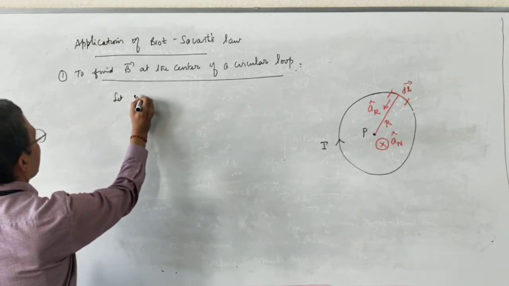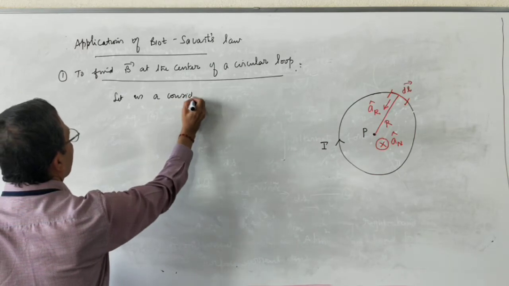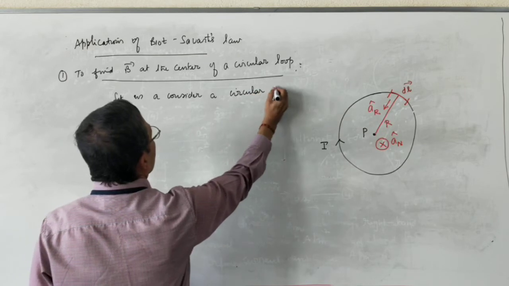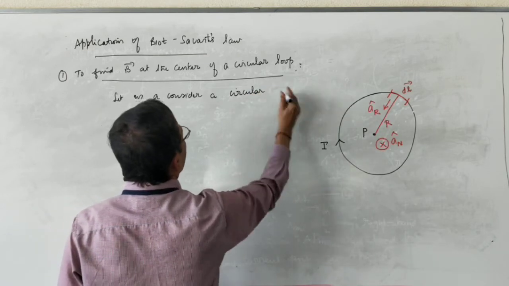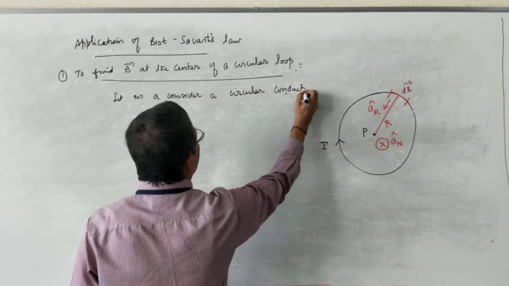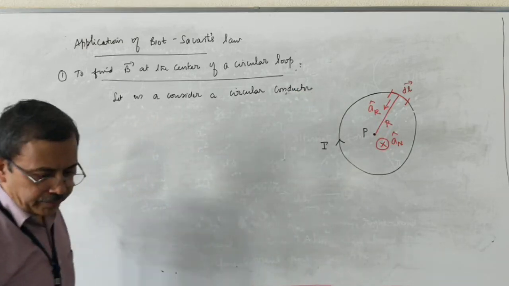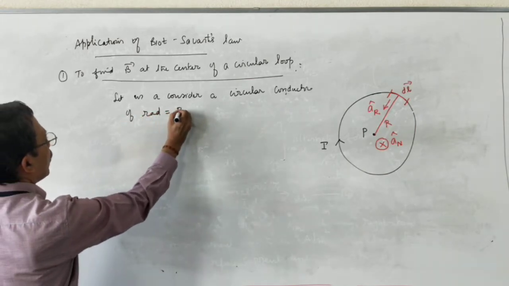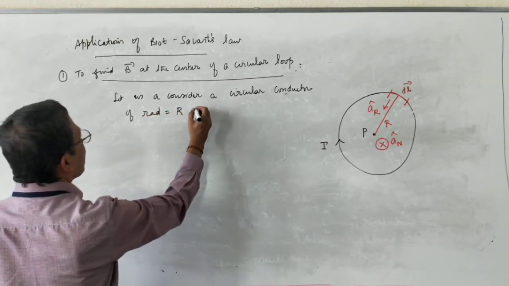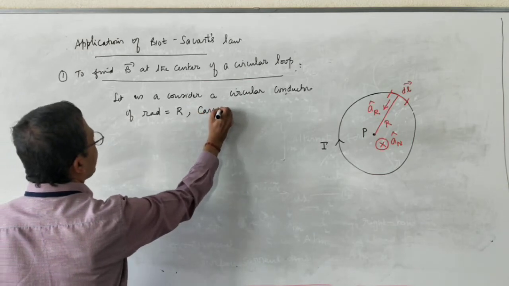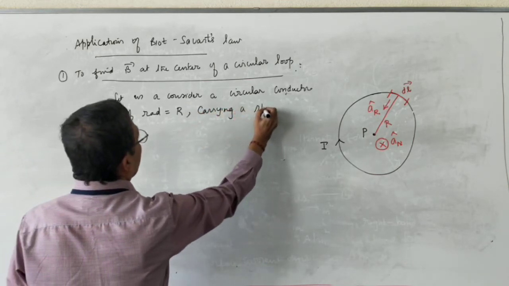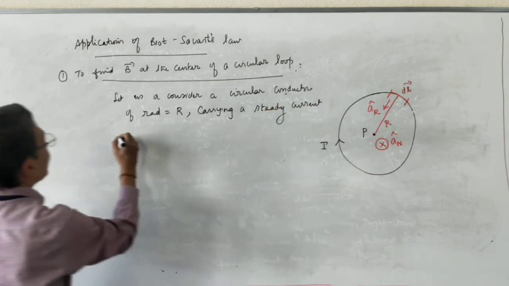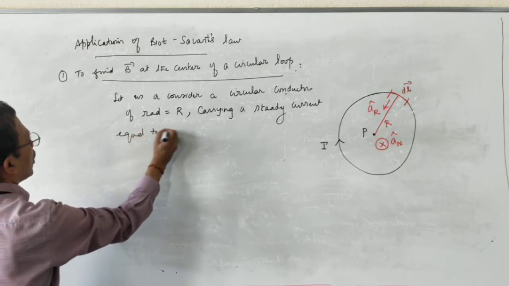let us consider a circular loop or a circular conductor. Loop and conductor mean, circular conductor is called a loop. Circular conductor of radius equal to capital R. Correct? Carrying a steady current, very important. Carrying steady current means DC current. Steady current equal to capital I.